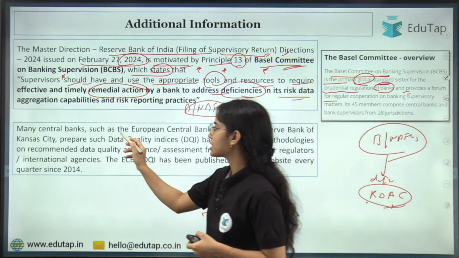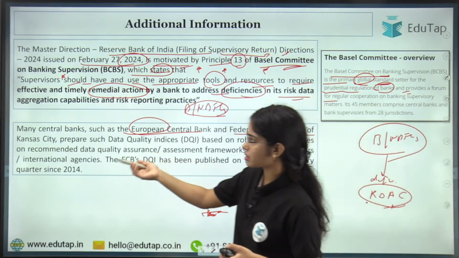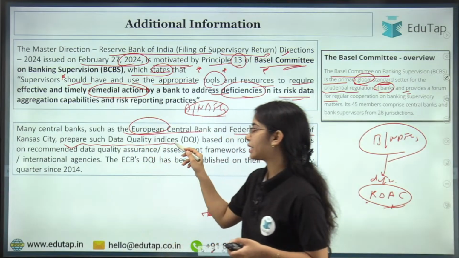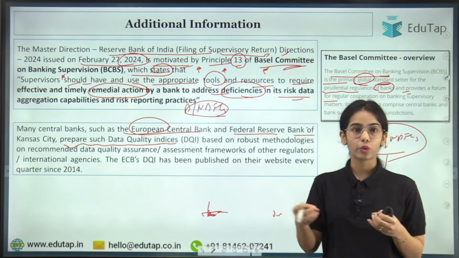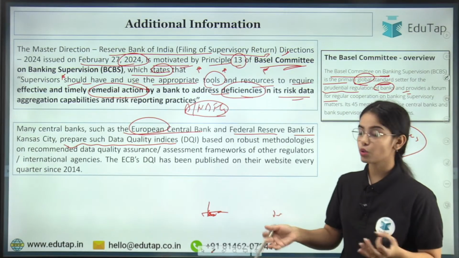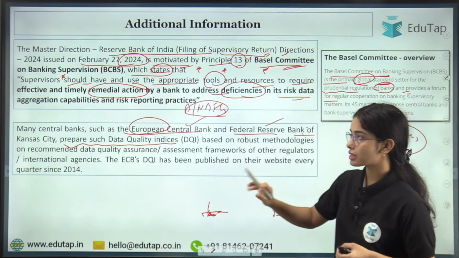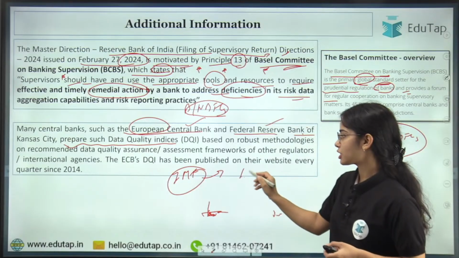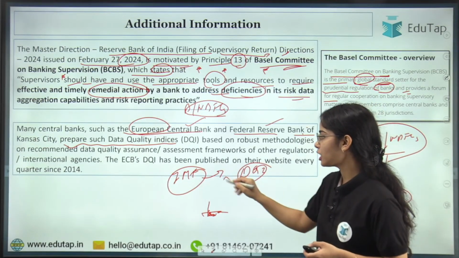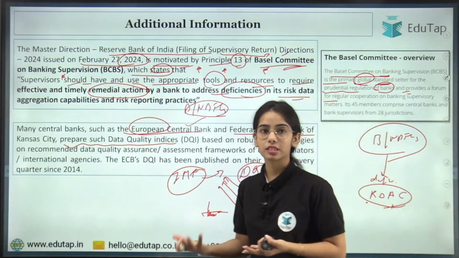Now many central banks such as the European Central Bank and the Federal Reserve Bank of Kansas City prepare such data quality indexes. So it is not only India that is preparing the supervisory data quality index, it is not only RBI that does so, it is done by the European Central Bank as well as the Federal Reserve Bank of Kansas City. Even the International Monetary Fund also creates such a data quality index to check the quality of the data that IMF is getting from the member countries. Okay, so this is the basic idea.